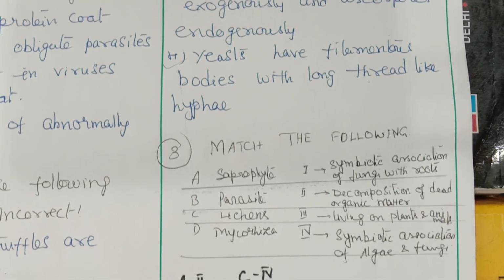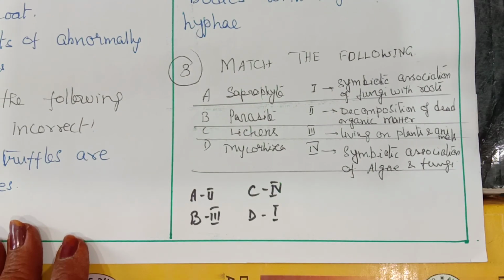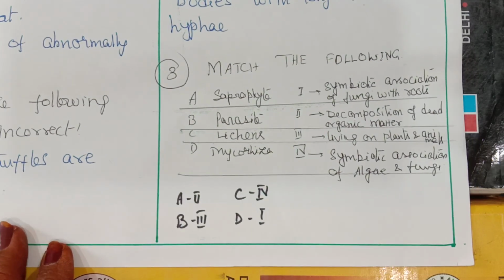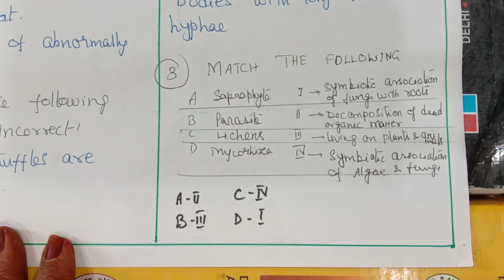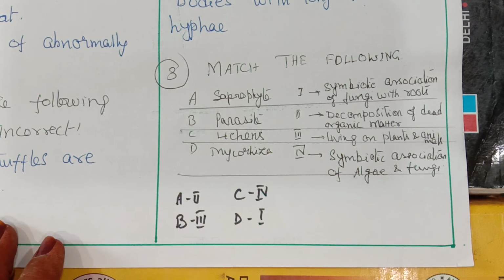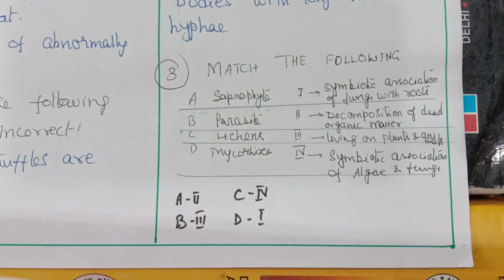Next, match the following. You have to identify the correct match. So you can identify the correct match here. A, that is saprophyte, you will match with decomposition of dead organic matter. Then B, parasite, you will match with third, that is living on plants or animals. Lichens, you will match with the fourth option, symbiotic association of algae and fungi. And then D, you will match with 1, that is symbiotic association of fungi with the roots of higher plants. Okay, now let us see the next set of questions.